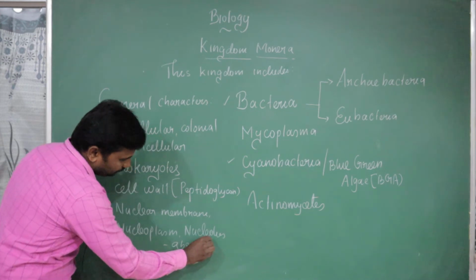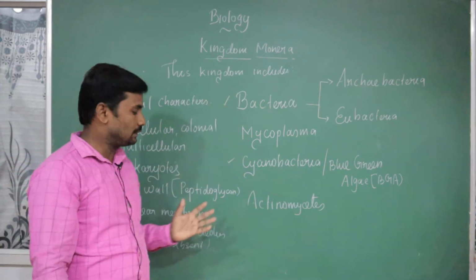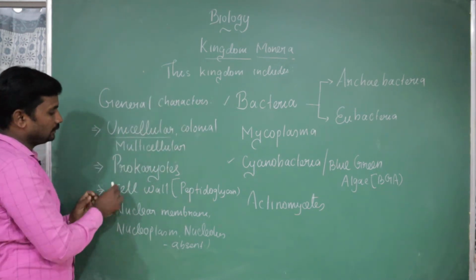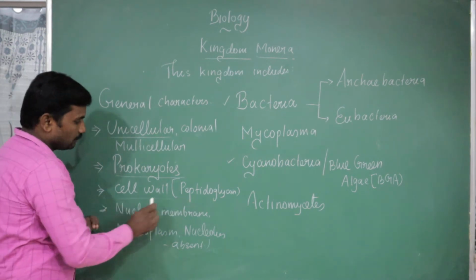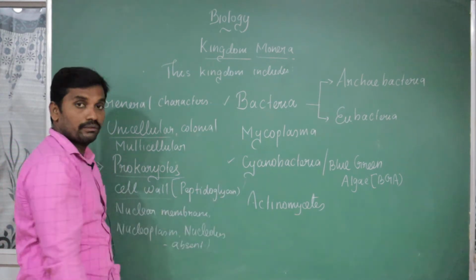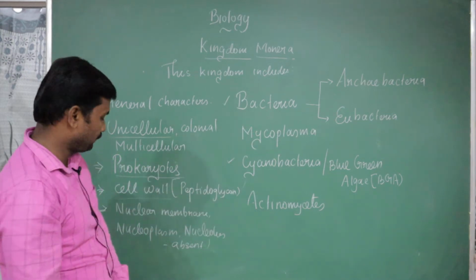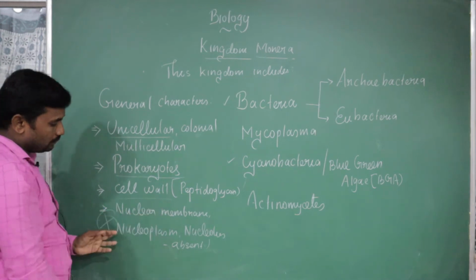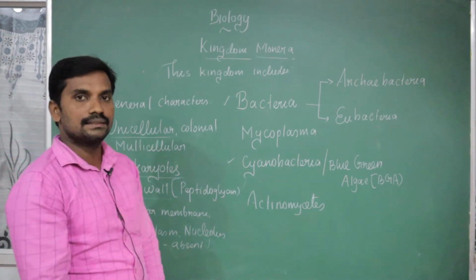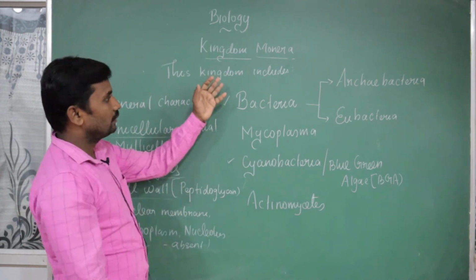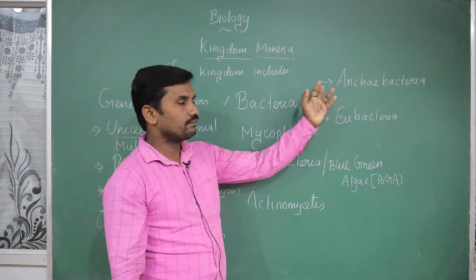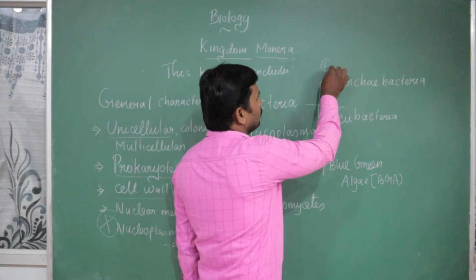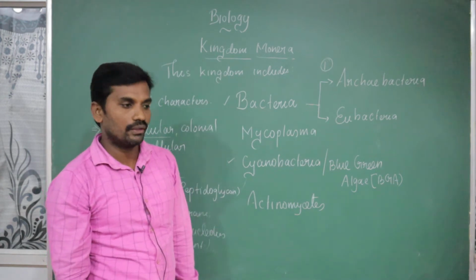These three will not be present; this is the peculiar character. What are the characters common to all organisms? Unicellular is a general character. They are prokaryotic organisms, the cell wall is present, and in some organisms it is made up of peptidoglycan. I am going to explain that. But very, very important: in all the cells the nuclear membrane, nucleoplasm and nucleolus are absent. Okay. Now we are going to study one by one. Bacteria is further divided into Archaebacteria and Eubacteria. First we are going to concentrate on the peculiar and specific characters of Archaebacteria.